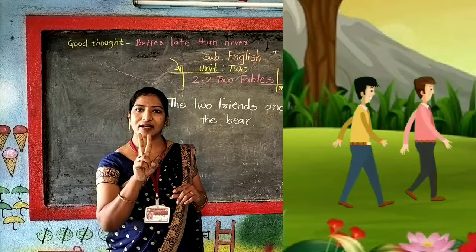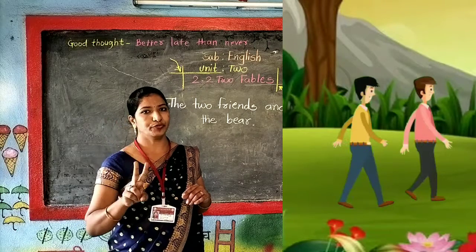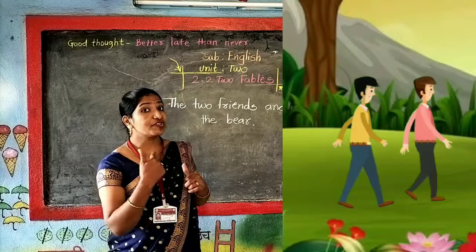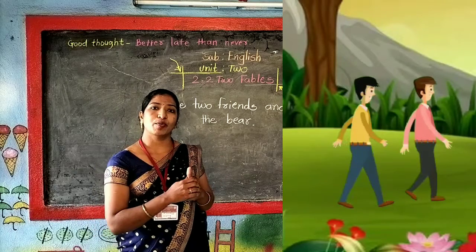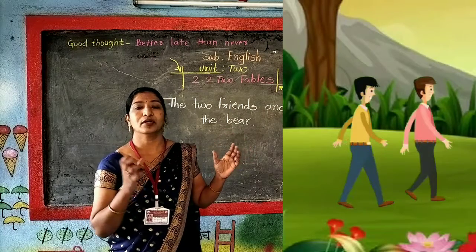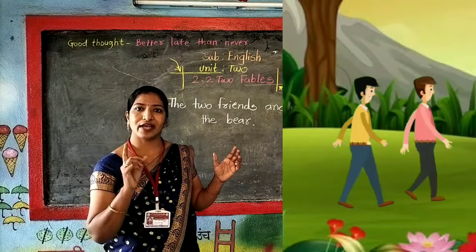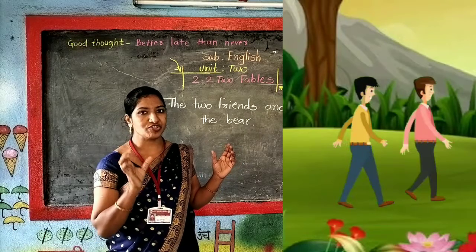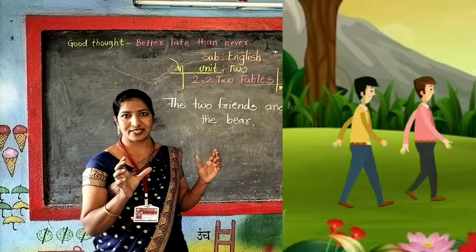How many friends are there? There are two friends. And they were traveling through the wood. What were they doing? They were traveling through a wood. Wood means what? Just now I have told you, wood means what? Wood means jungle or forest, we can say.